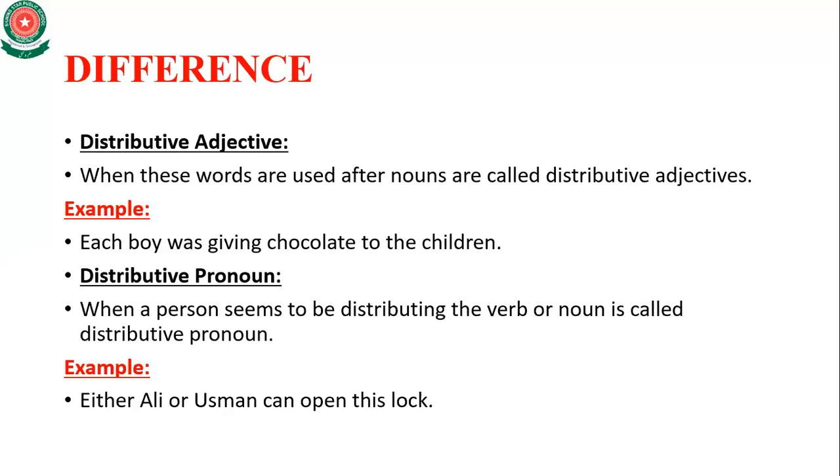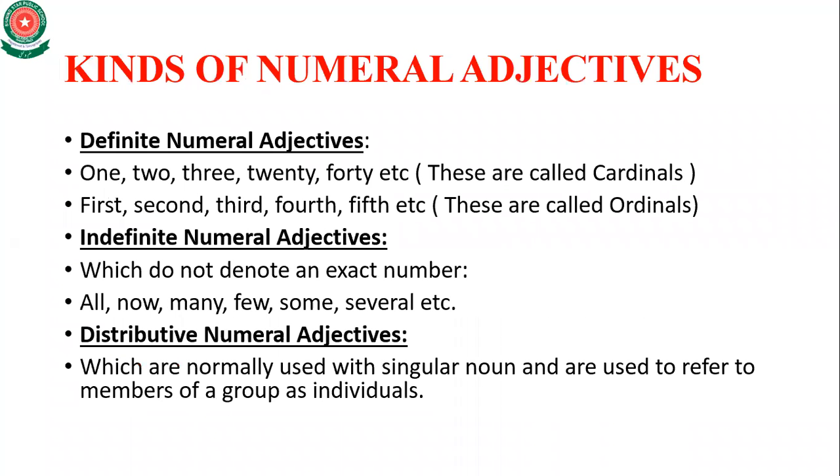Whereas in the distributive adjective, each boy, the word each boy shows the class of, you can say, many boys. If you remember, distributive numerical adjectives are normally used with a singular noun.